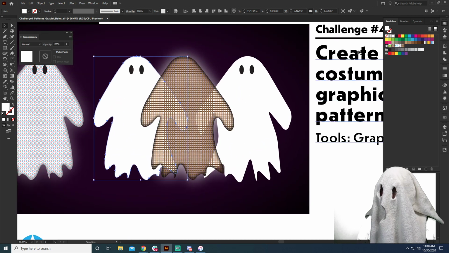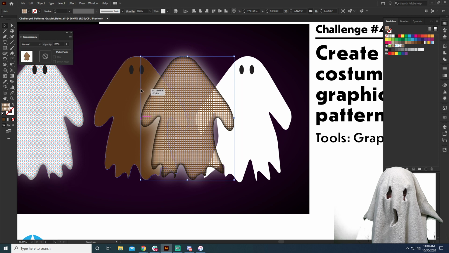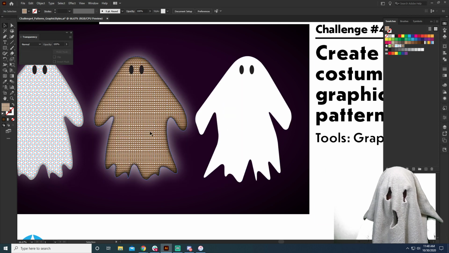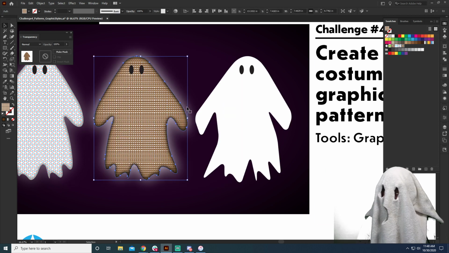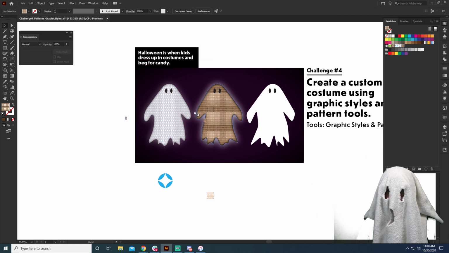We can change this background. So right now we're just floating. So maybe we want the background to be this dark brown as well. And there we go. We just layer it up, and now we've got a nice floating ghost, being all super ghosty in a kind of burlap type of ghost.